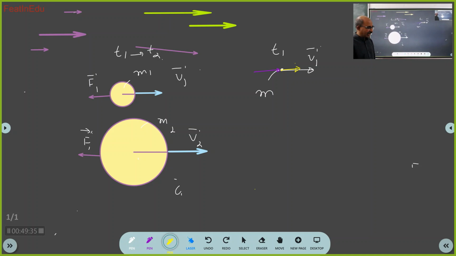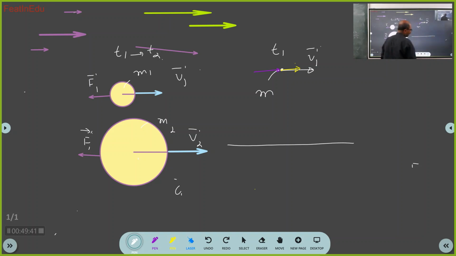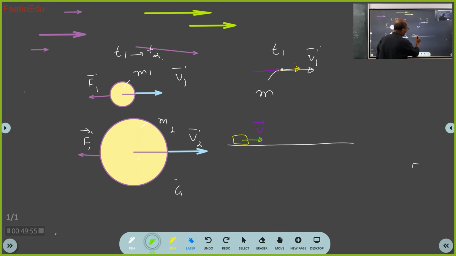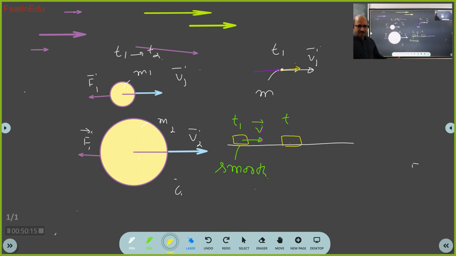Now what you have to say is, when you saw the carom board, you had the striker, and you saw that the striker was moving with some velocity v bar, and this carom board was smooth. You noticed this at time t1. At time t2, the striker is here. So what will you do?